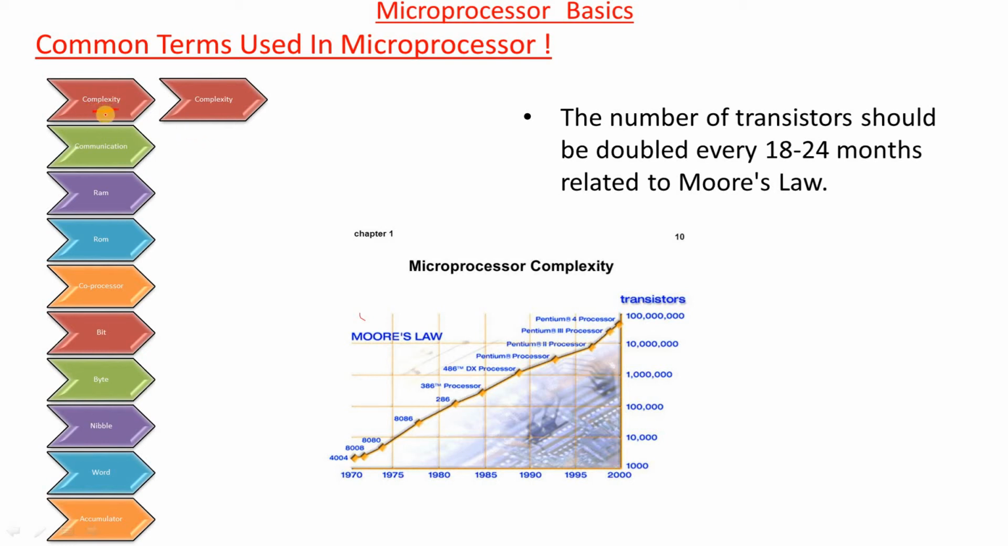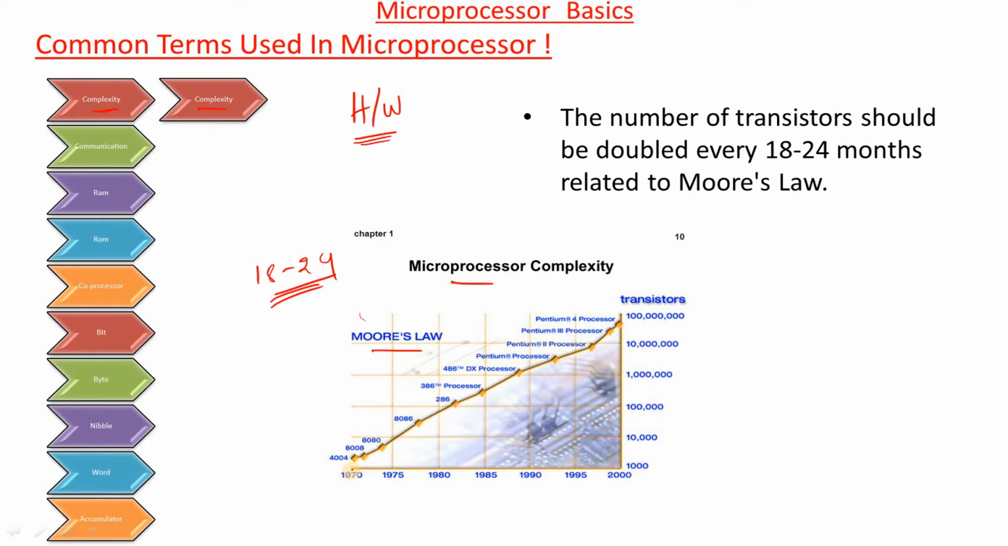Continuing with the terms in microprocessor basics: complexity. Complexity is simply the requirement of hardware. How much is the hardware increased? When the number of transistors increases, the requirement of hardware automatically increases. In microprocessor complexity, Moore's law states that the number of transistors increases every 18 to 24 months. This statement is represented as Moore's law.